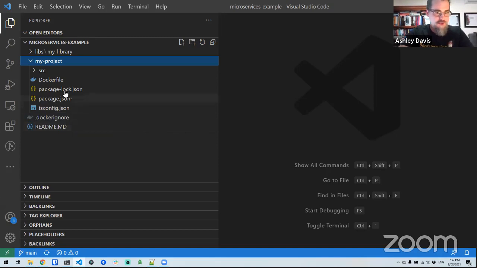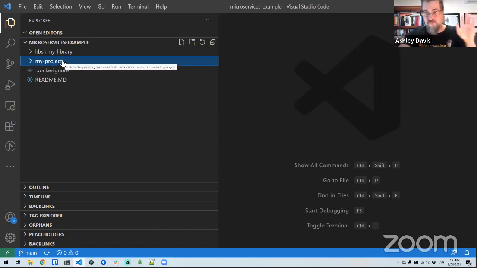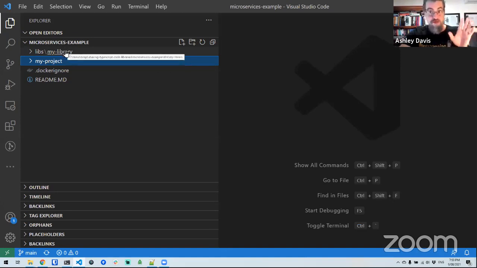So one thing to notice here is that the Dockerfile and the .dockerignore file are at separate levels in the directory structure. The .dockerignore file is in the root directory, and the Dockerfile is down in the my project directory. Bear in mind that even though we've only got one project here, we could have multiple separate folders for other microservices.